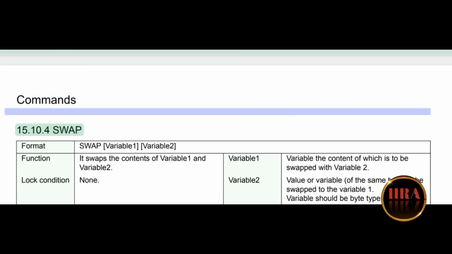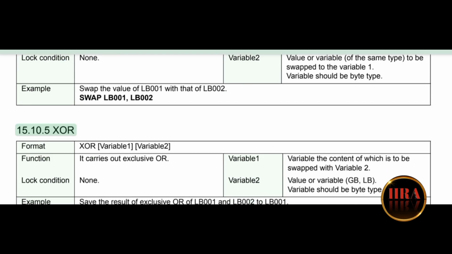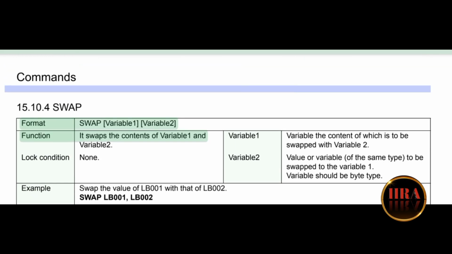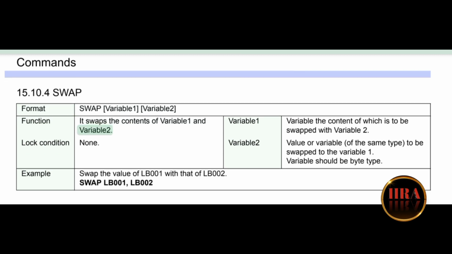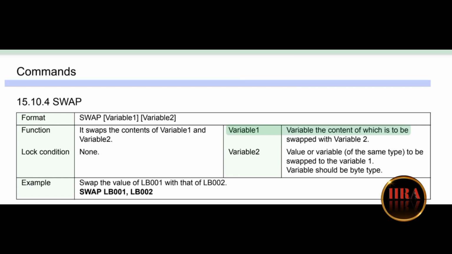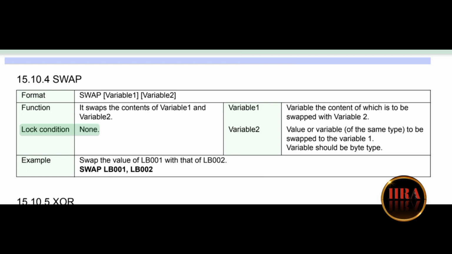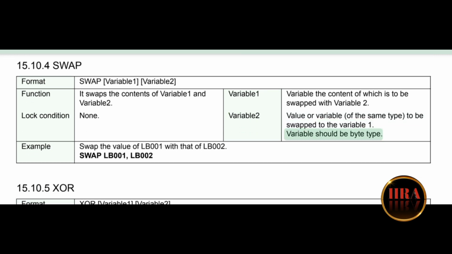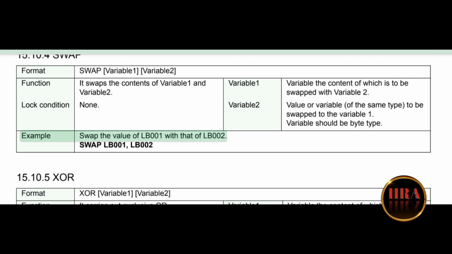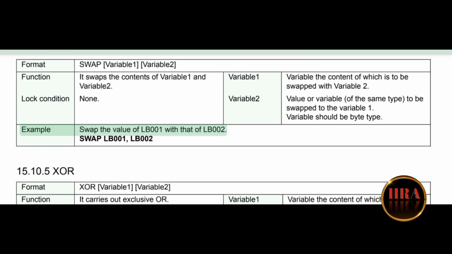15.10.4 SWAP, 15.10.5 XOR. Format: SWAP variable 1, variable 2. Function: it swaps the contents of variable 1 and variable 2. Variable 1: variable the content of which is to be swapped with variable 2. Lock condition: none. Variable 2: value or variable of the same type to be swapped to variable 1. Variable should be byte type. Example: swap the value of LB001 with that of LB002.